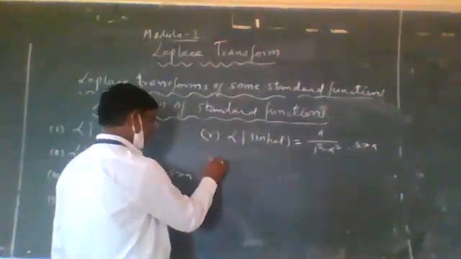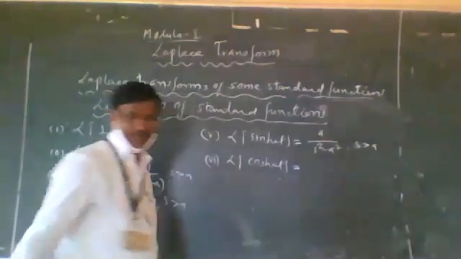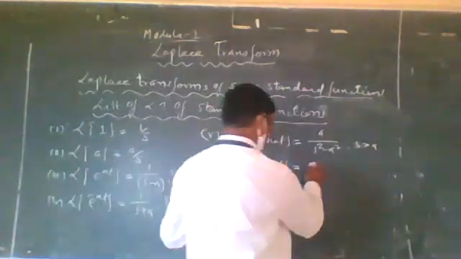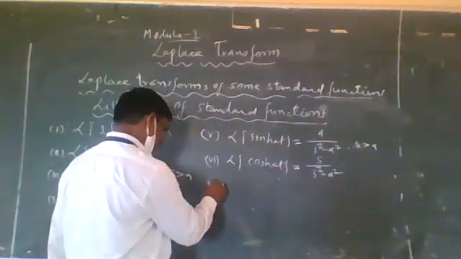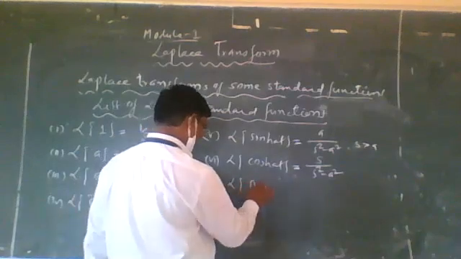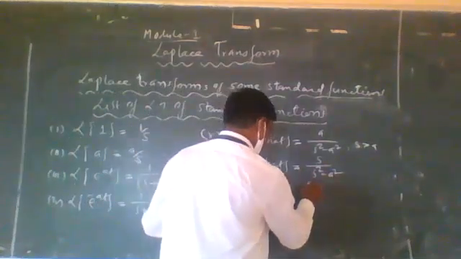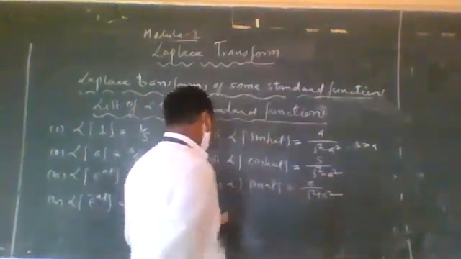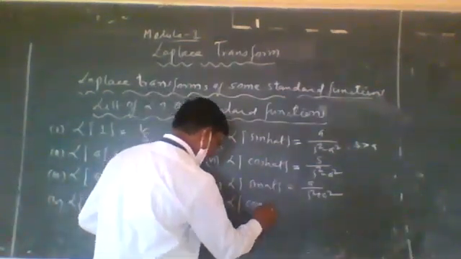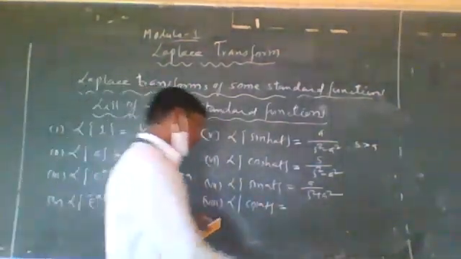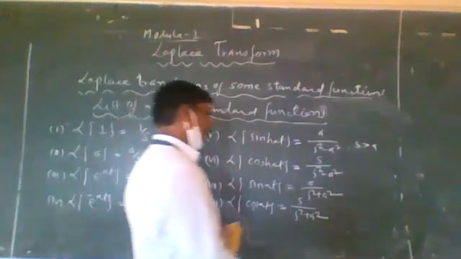And the next one is the LP of cosh at is equal to s divided by s square minus a square. Then the LP of sin at is equal to a divided by s square plus a square. Then the LP of cos at is equal to s divided by s square plus a square.